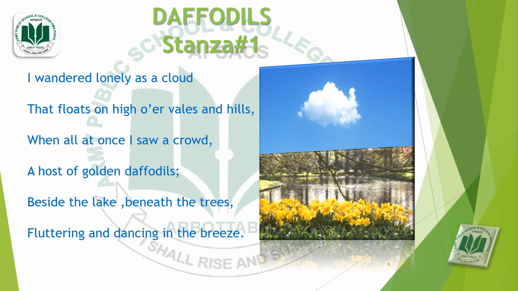Beside the lake, the daffodils were grown alongside the lake and under the trees, and they were waving and dancing in the gentle breeze. They were moving in such a manner that it seemed that they were dancing.